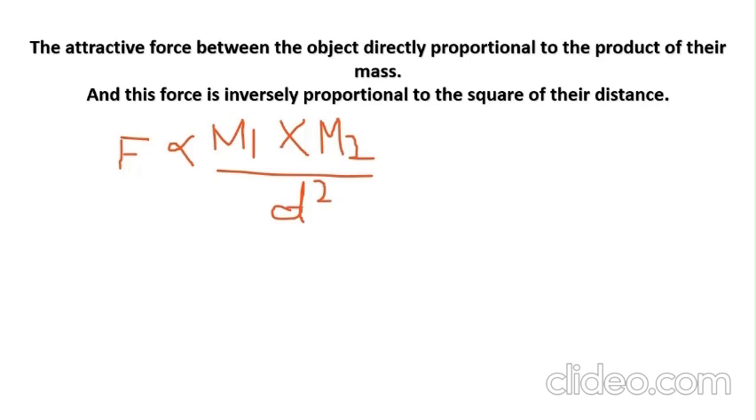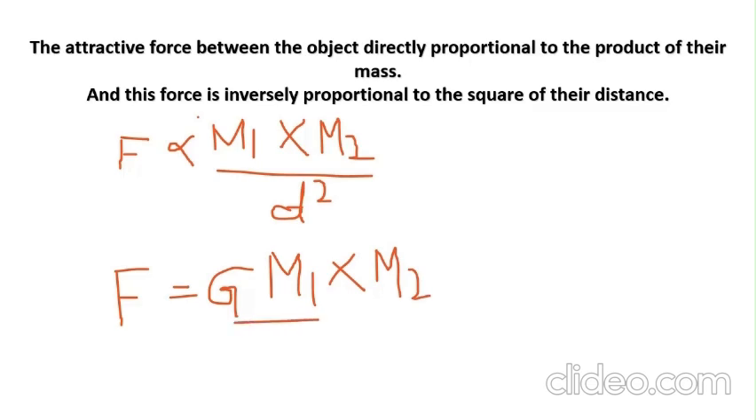So we have to make an equation. For that, we have to remove this proportionality. For that, we have to multiply this with one constant, that is G. So F is equal to G into m1 into m2 divided by d square.